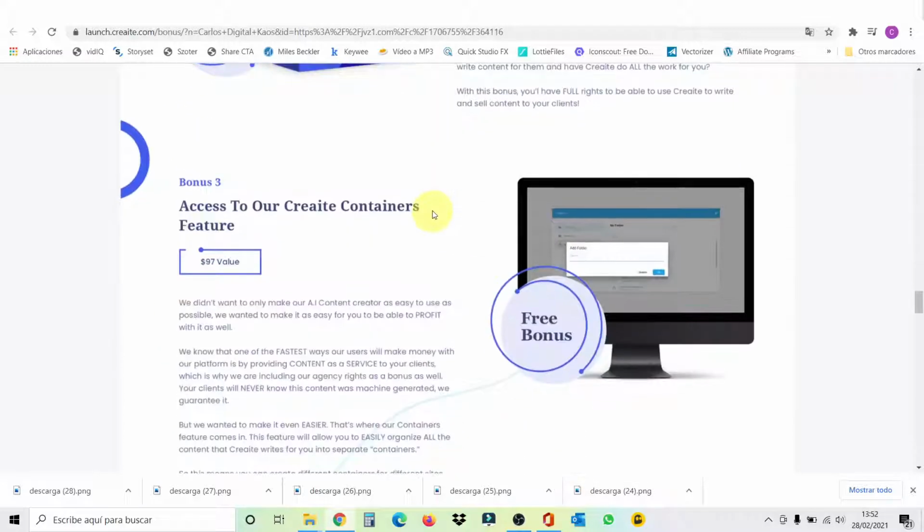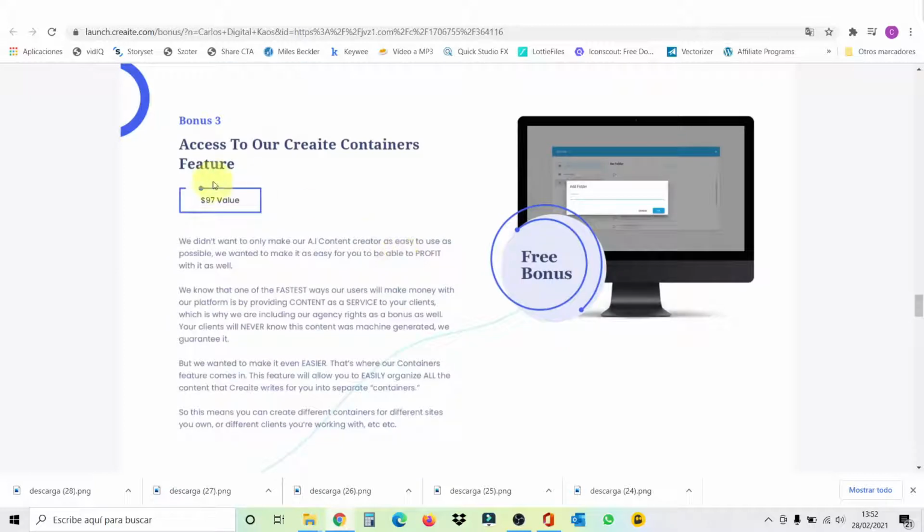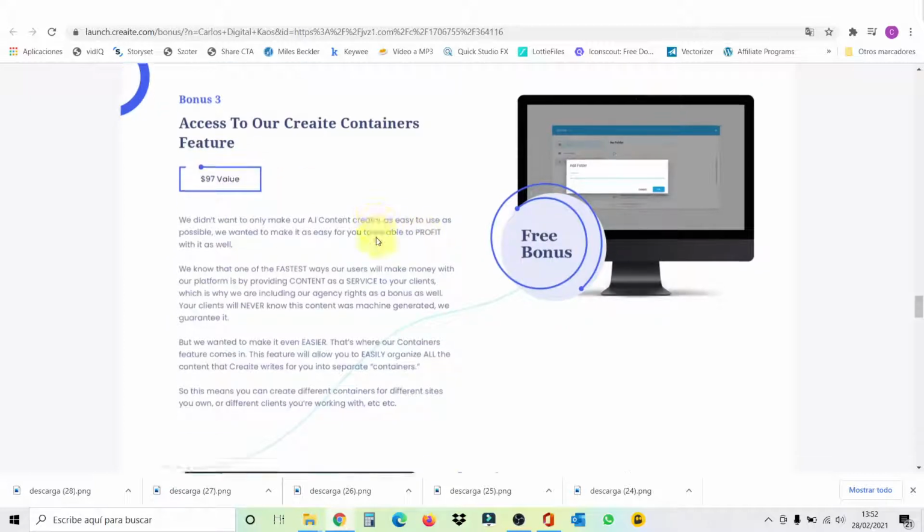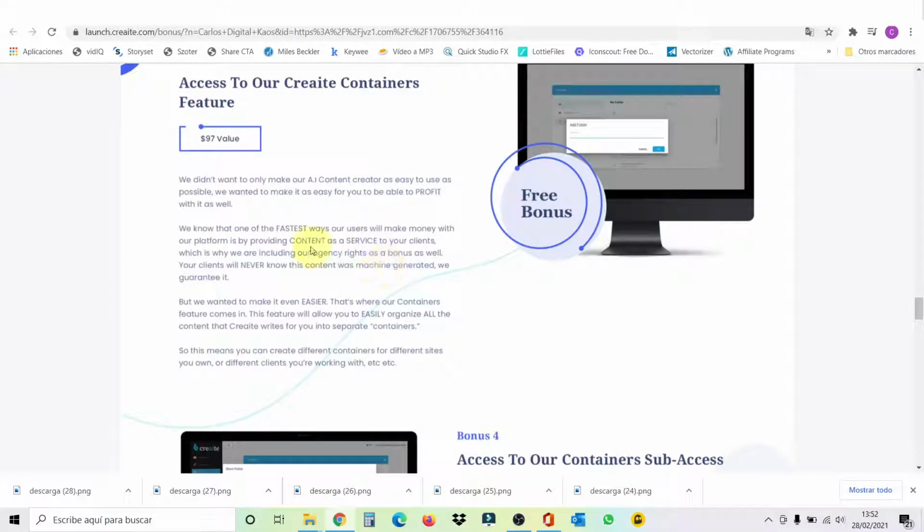Then my bonus number three is access to the Create Containers feature. This has a value of $97, and with this you are going to be able to create different containers. So if you want to separate your work for different clients in each container and not get mixed up.